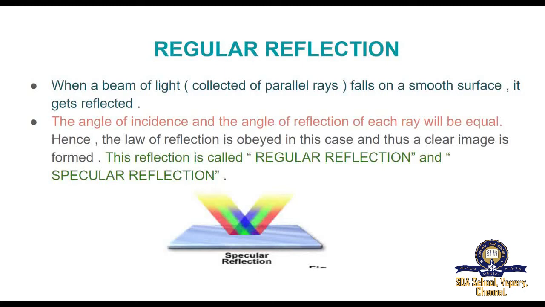Hence, the law of reflection is obeyed in this case and thus a clear image is formed. This reflection is called regular reflection or specular reflection. For example, reflection of light by a plane mirror and reflection of light from the surface of still water.